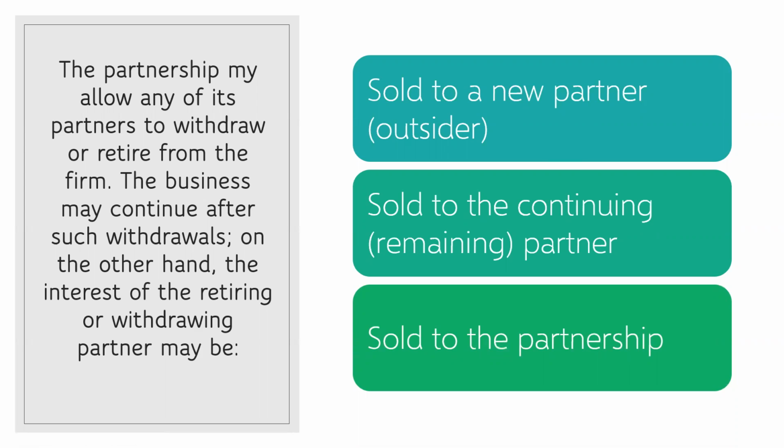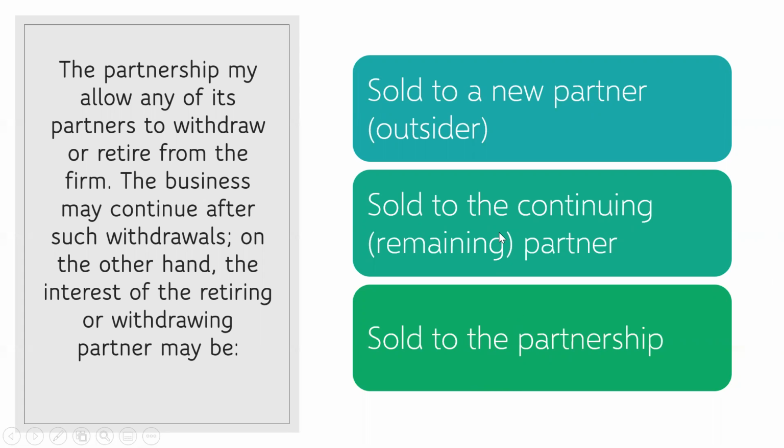Admission by purchase. So our entry there, if you can still remember, is to debit the selling partner's capital and to credit the buying partner's capital. In this case, who is the seller? The seller is the retiree or withdrawing partner, and the buyer is the new partner that is to be admitted.